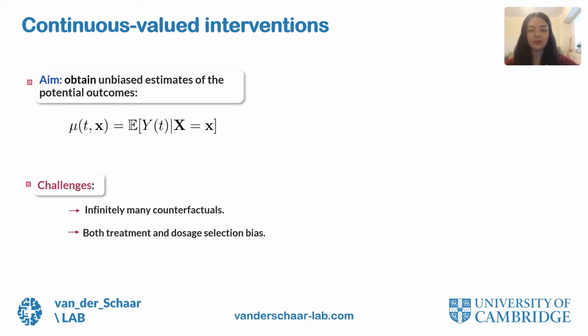Due to the continuous nature of the interventions, adjusting for selection bias is significantly more complex than for categorical treatments, and standard methods for adjusting for selection bias in the discrete treatment setting cannot be easily extended to handle the bias in the continuous setting.